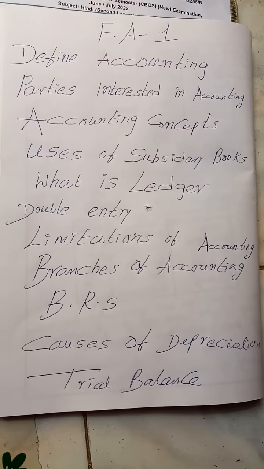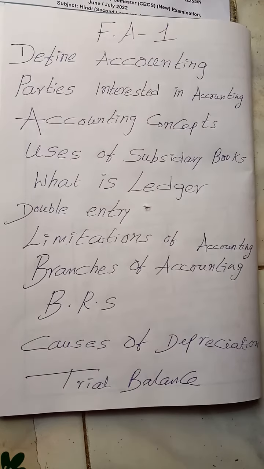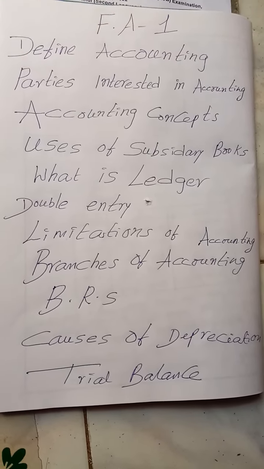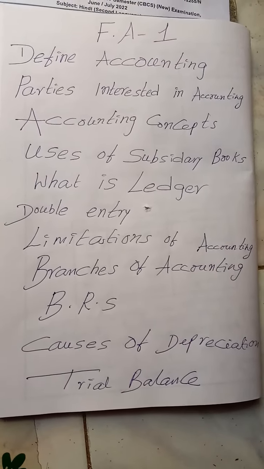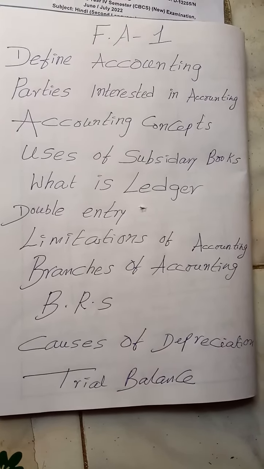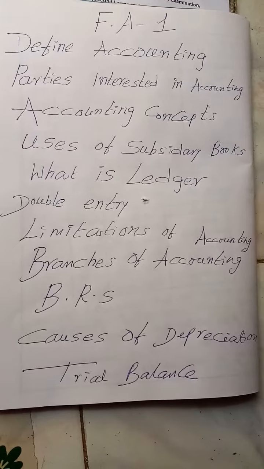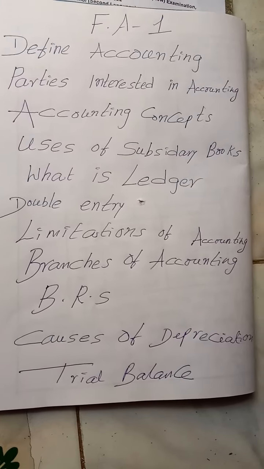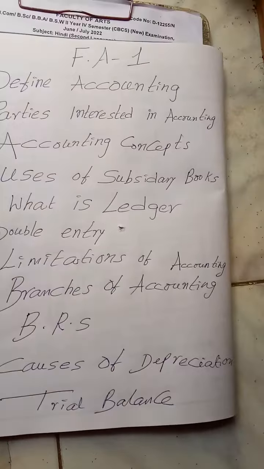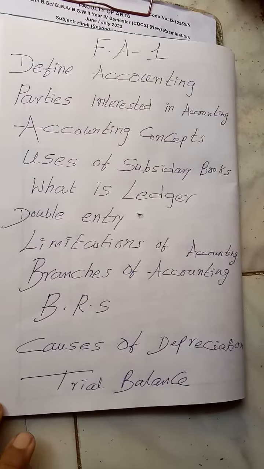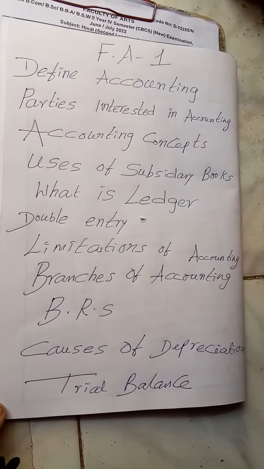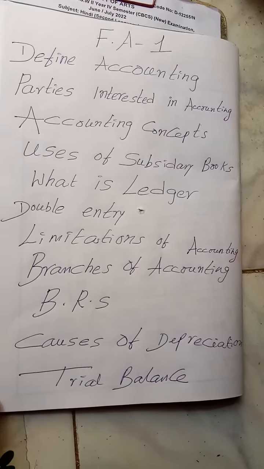And there are some limitations for accounting, my dear students. It is historical in nature. If something happens, then only we will be able to record it in the books. That is also one of the limitations. And accounting takes information from various sources. If the sources give wrong information, the accounts will be wrong only. There is a possibility of manipulation in accounting. These are all limitations of accounting. And there are 3 branches of accounting, my dear students: financial accounting, cost accounting, management accounting.